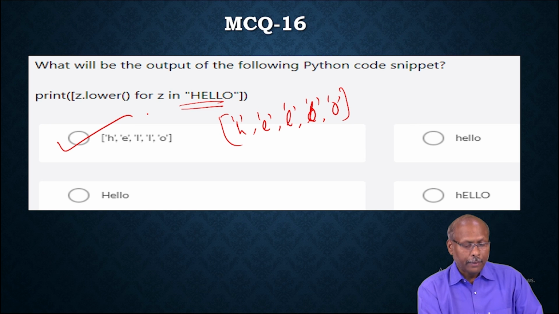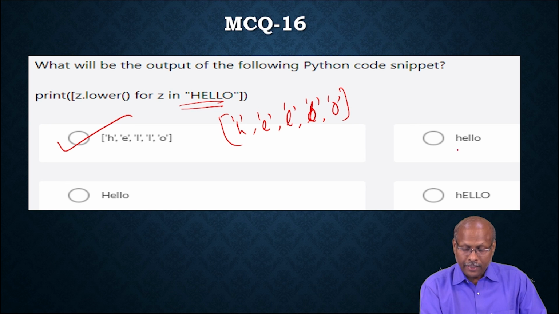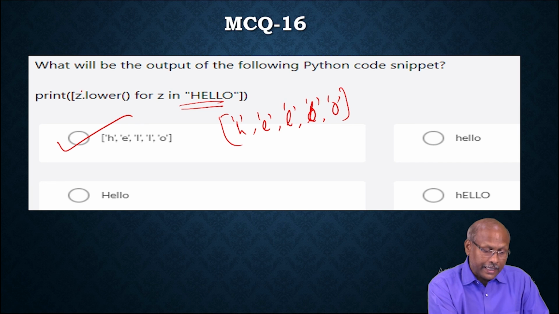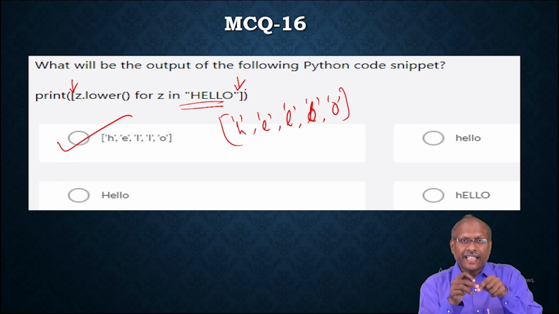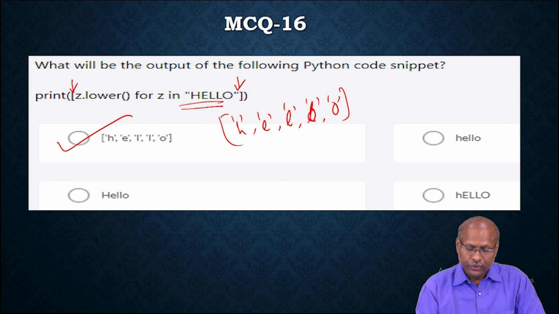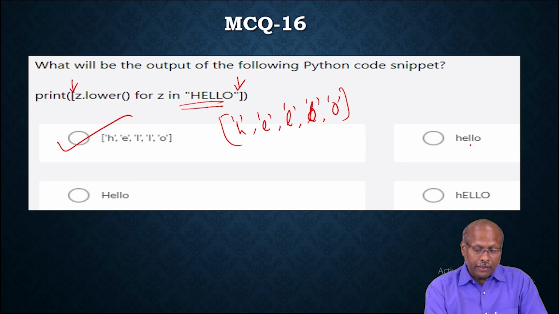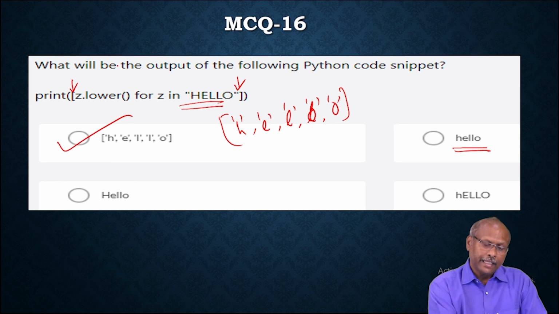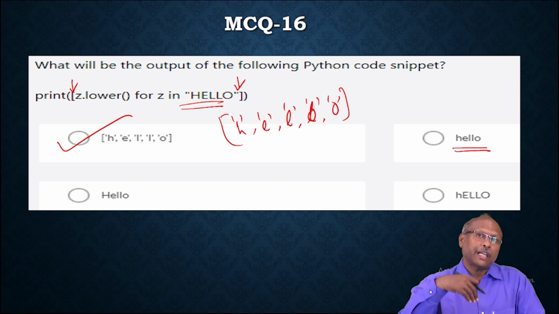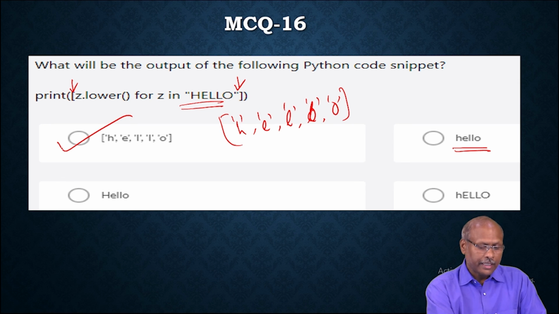You must be very careful about what type of output. It will not print a plain hello because it is given inside square brackets, which means it gives a list. Inside the list, it prints every element. To confuse you, they have given hello here as well as hello here, but this hello is printed within the square brackets, so it is printing the list. It is actually the list comprehension technique. So it will create a list and print, converting the string into a list. That's why this is the correct answer.